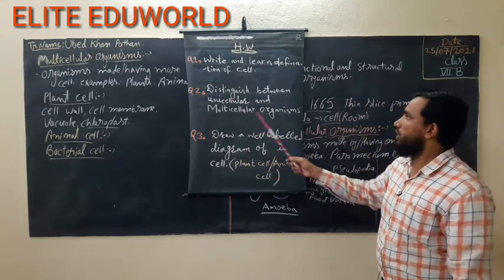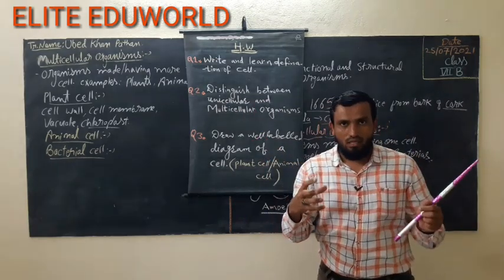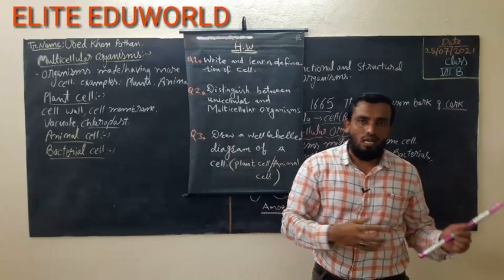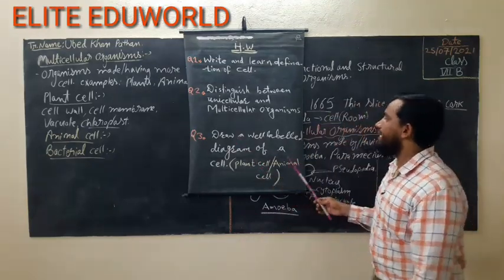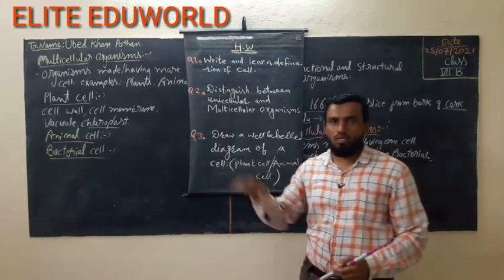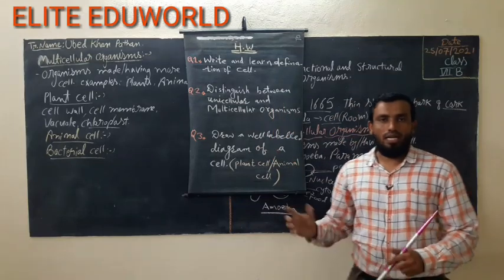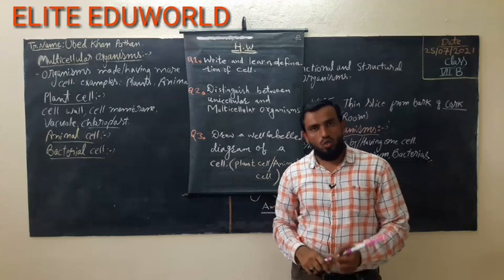Then distinguish between unicellular and multicellular organisms. You have to write in comparison: what is unicellular, what is multicellular. At least 4 to 5 points you have to write down. Then draw a labelled diagram of the cell, plant cell and animal cell. You have to draw the diagram as I have shown you, like that diagram, in your notebook.